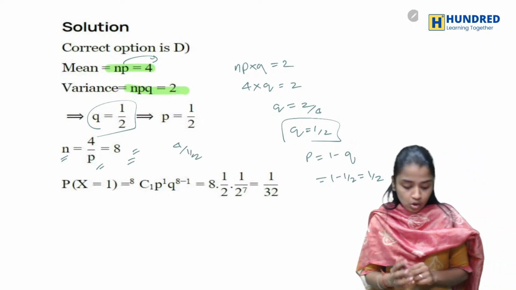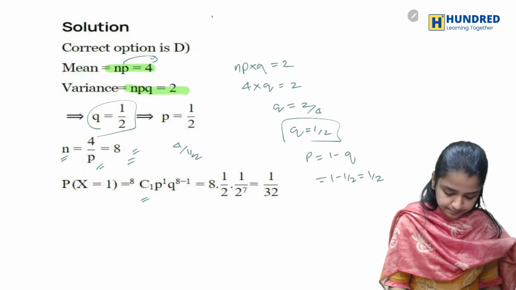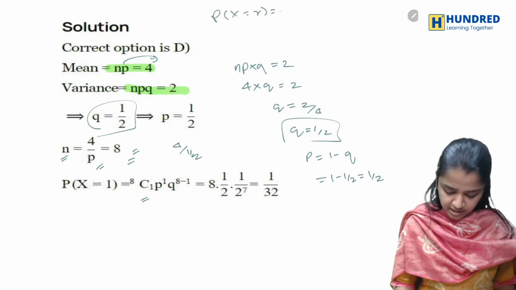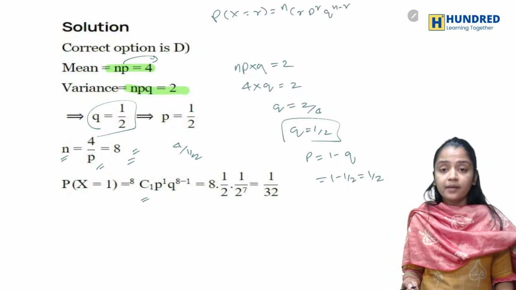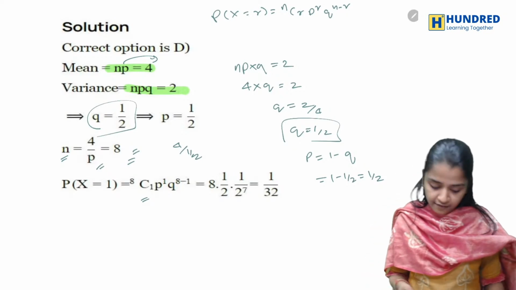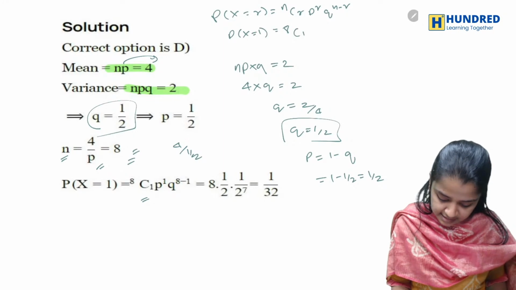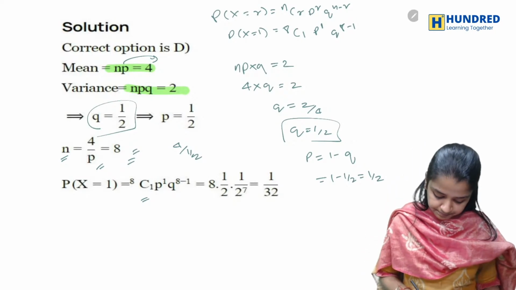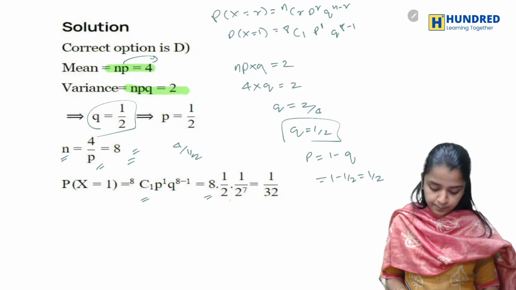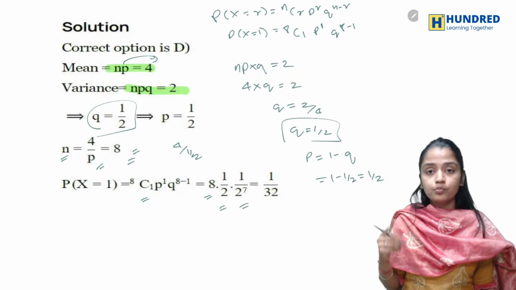Okay. Now, what is the formula? P of x is equal to r is nothing but nCr p^r q^(n minus r). Okay. So here, what am I having? n as 8. So P of x is equal to 1 is 8C1 p power 1 q power 8 minus 1. So basically, you'll be getting 8C1, which is 8, and p power 1 is 1 by 2 and q power 7 is nothing but 1 by 2 power 7.